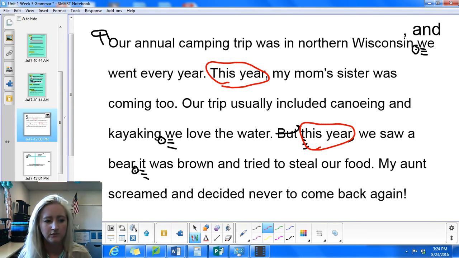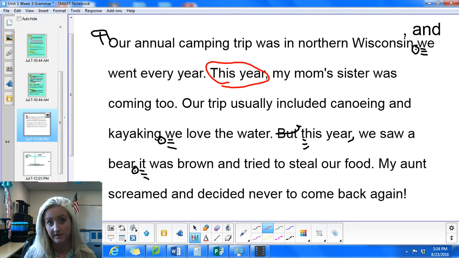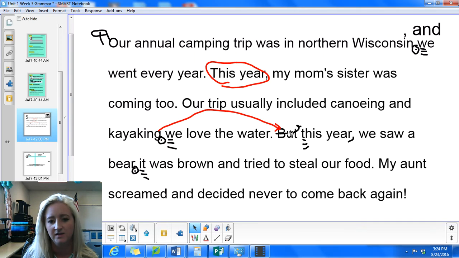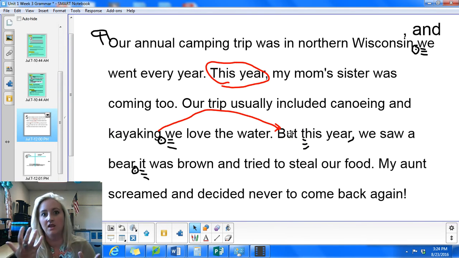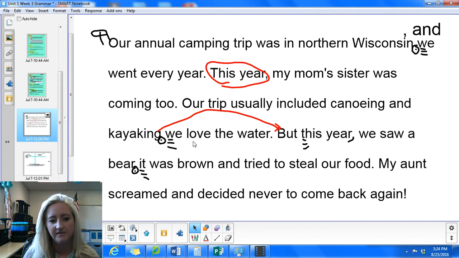Well, maybe I'll move things around. Check this out. What if I have, this year I'm going to stay the same. Our trip usually included canoeing and kayaking, and then link over to here. But this year we saw a bear, because it's saying usually we canoe and kayak, this year is different. And this sentence about loving the water, maybe I can move that somewhere else.